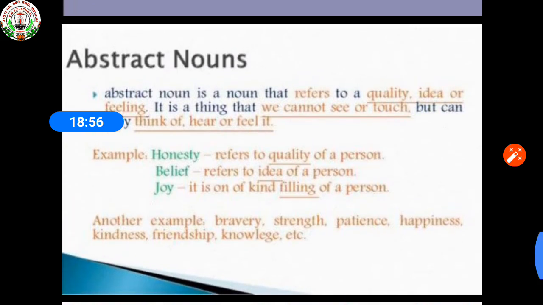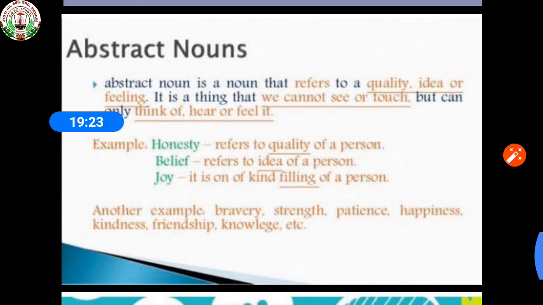Abstract nouns are nouns that express a quality or an idea such as integrity and honesty. These nouns are not capitalized unless they appear as the first word in a sentence or as a word in a title. Abstract nouns can be replaced by gender neutral pronouns, and these nouns can be used as a sentence subject or object.